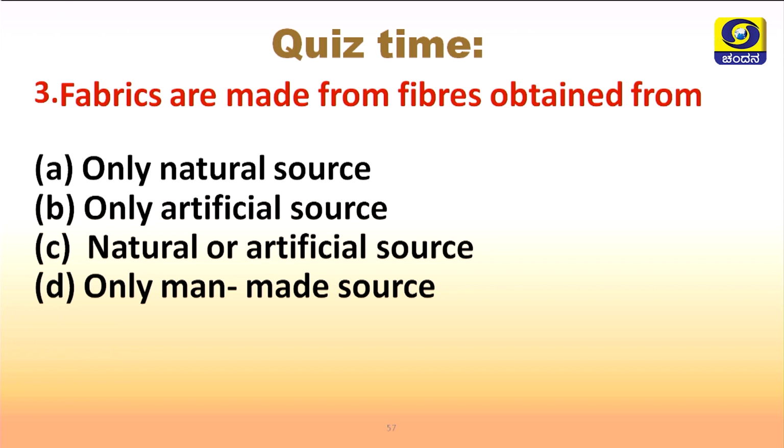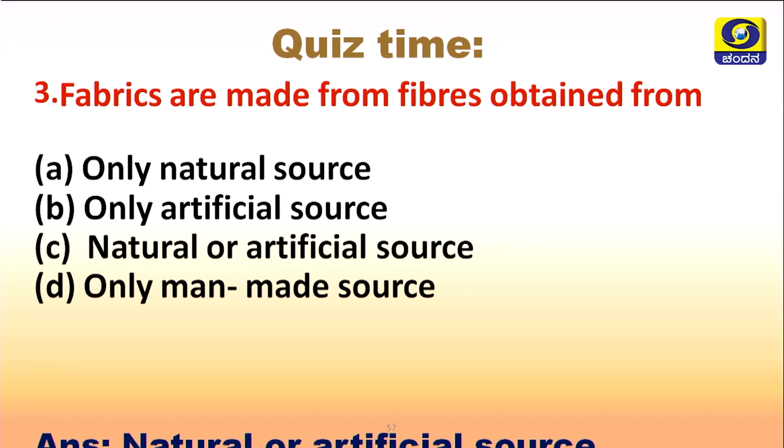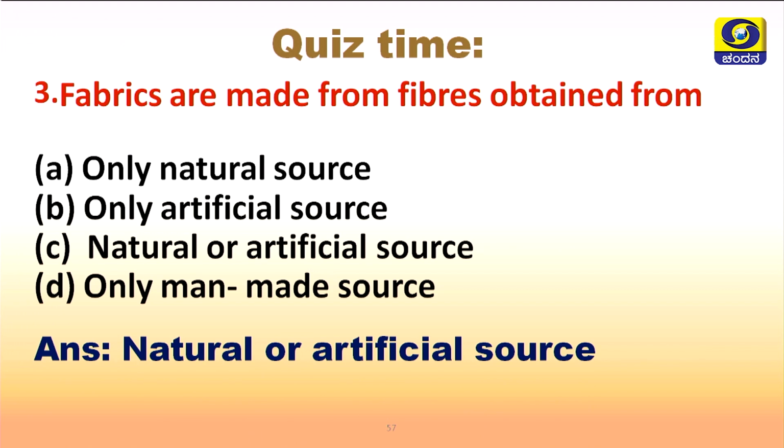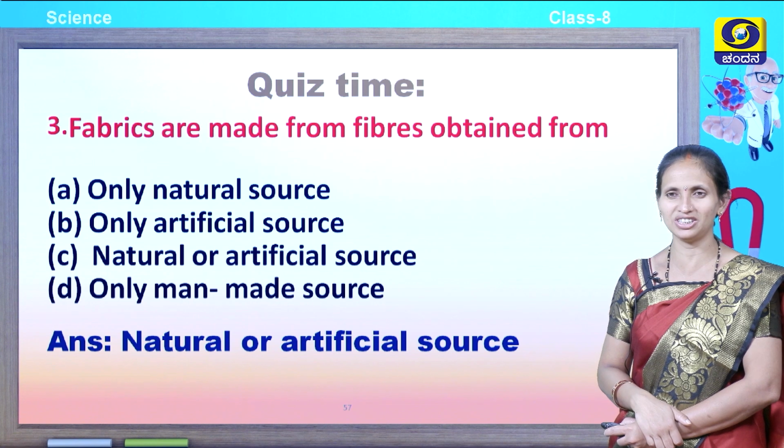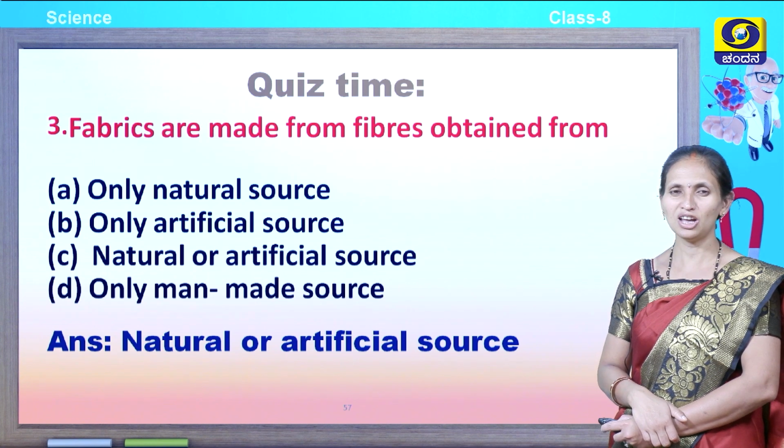What would be the answer? Very good. The answer is natural or artificial sources. Fabrics are made from both natural sources as well as artificial sources. Excellent.